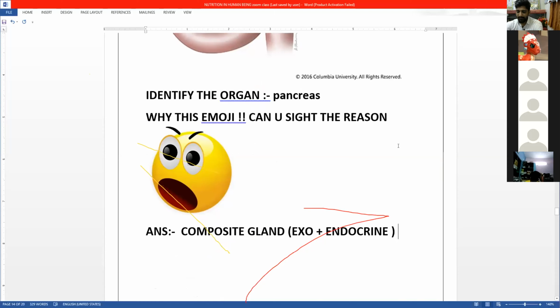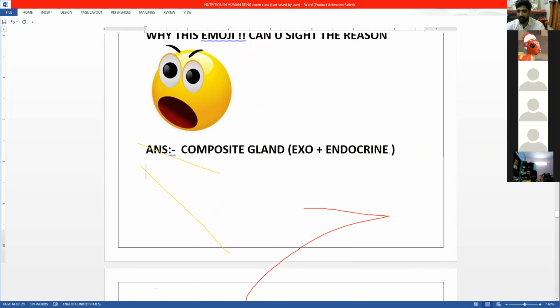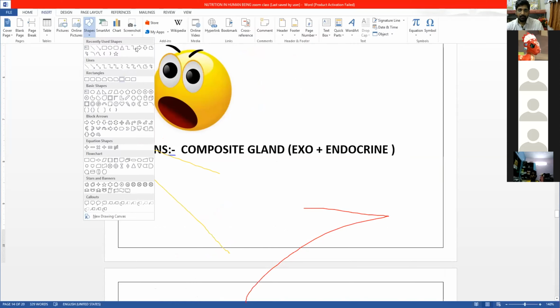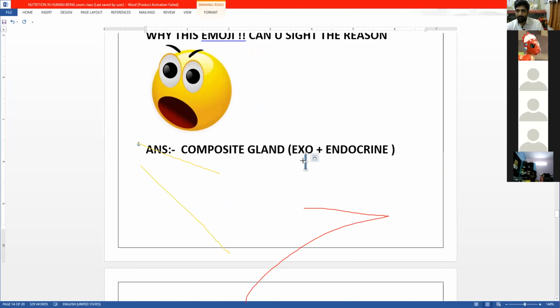Okay. Now see here, we can talk about the exocrine function, and similarly we'll talk about the endocrine also. Okay, so we have this exocrine function which forms pancreatic juice, okay.